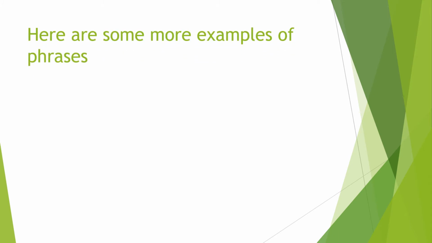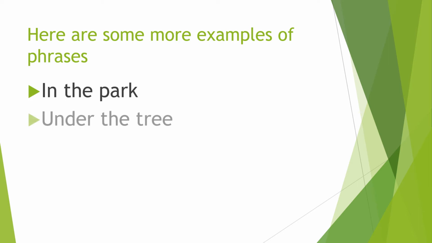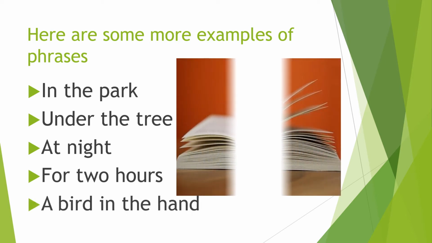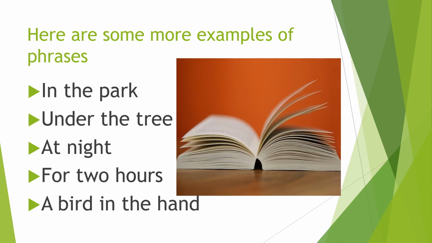Let me give you some more examples of the phrase. In the park, under the tree, at night, for 2 hours, a bird in the hand. So friends, I think you understood what is a phrase. A phrase is nothing but a group of words which gives some meaning. It is different from a sentence.